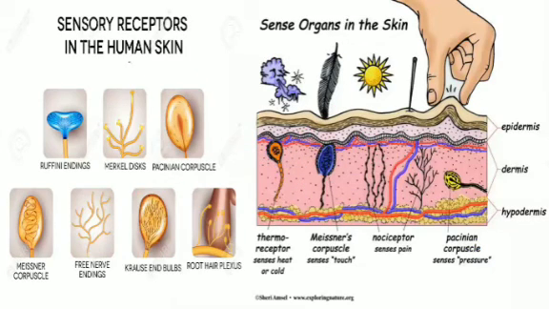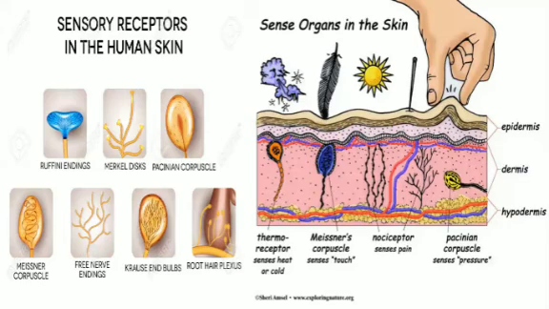Now we will see sensory receptors in human skin. Not only one type of sensory receptor is present in the skin. Skin has different layers. The epidermis layer has almost no sensation, because we don't have any type of sensory receptors here. But the dermis is very important, because all the receptors are present in the dermis, and then the hypodermis has blood vessels, neurons, and hair roots as well.